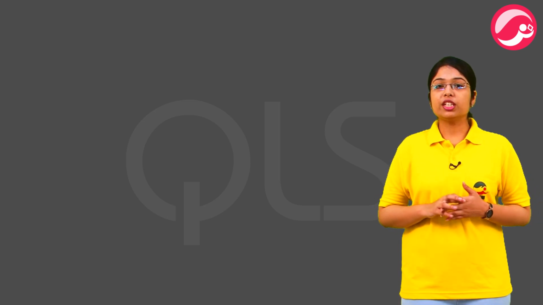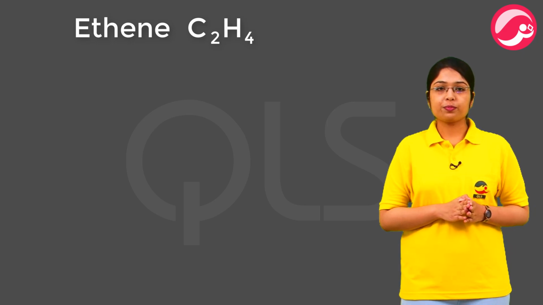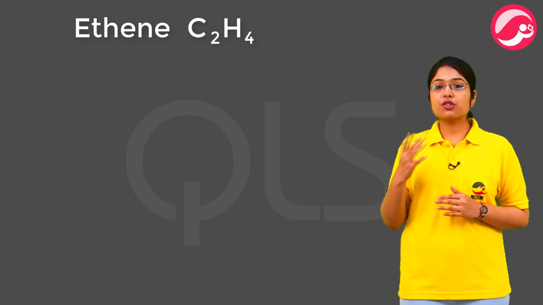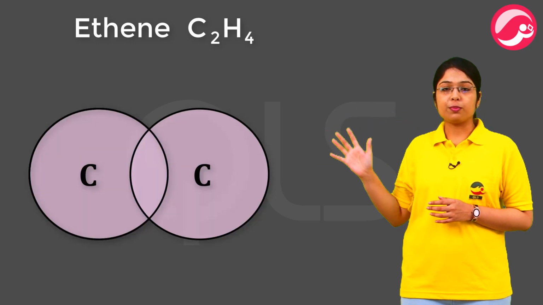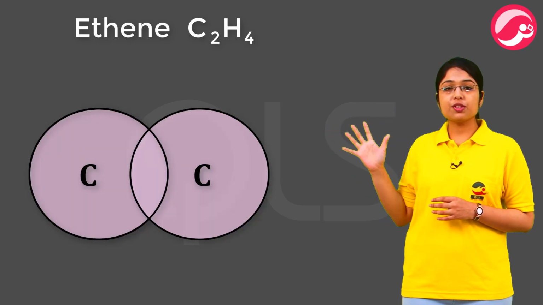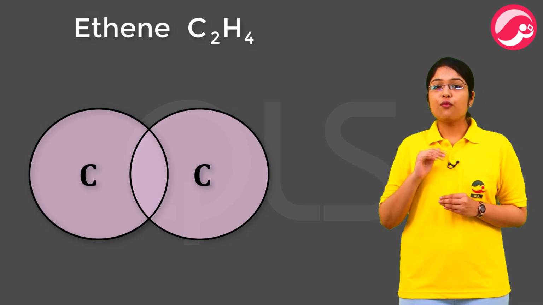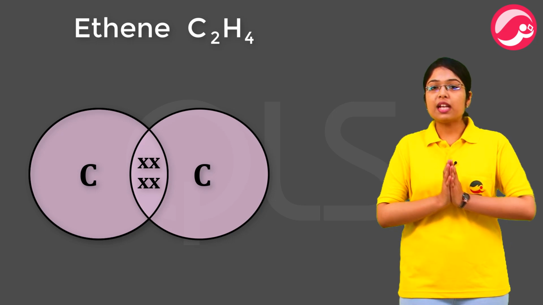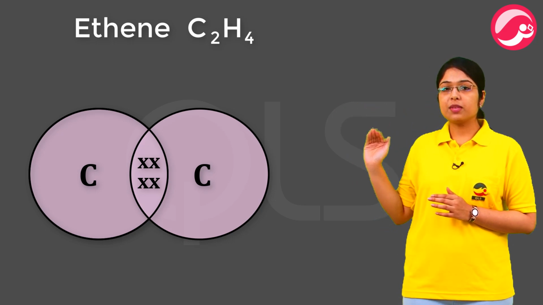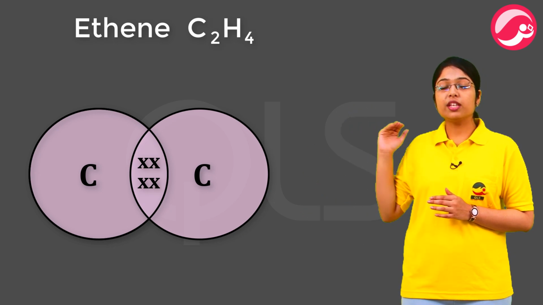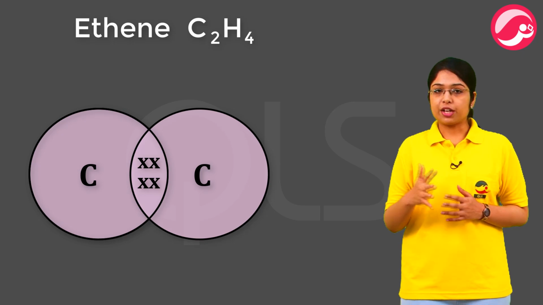Similarly, we can draw the electron dot structure of ethene C2H4. Here also, we will first draw carbons. यहाँ पे हम दो spheres draw करेंगे. Both will represent carbon. So, the pink spheres you see here are carbon, and you can see that there are 4 X's present in the overlapping region. So, यहाँ पे two pair of X's है, means 4 X's present है. So, they represent the double bond, 2 shared pair of electrons.